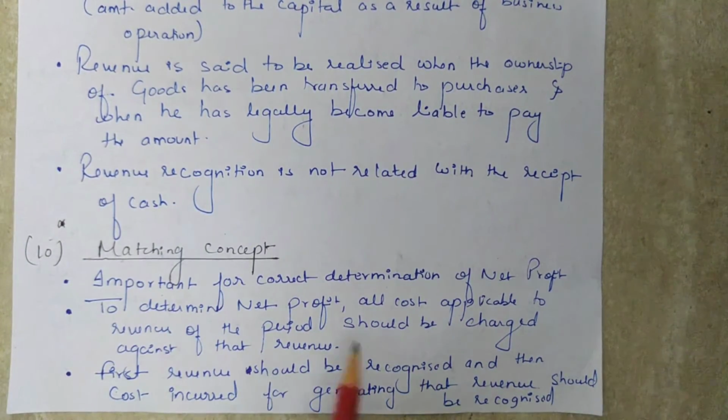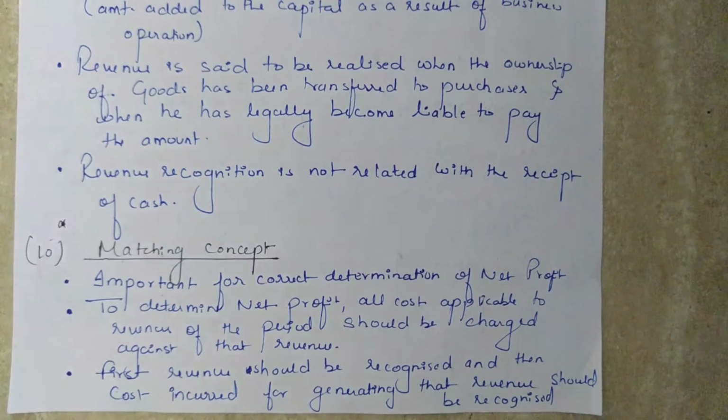For example, when insurance premium is paid partly for the next year, then the part relating to the next year will be shown as expense only next year and not this year. So first revenue should be recognized and then the cost incurred for generating that revenue should be recognized.